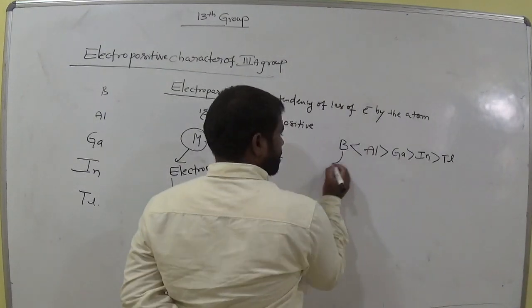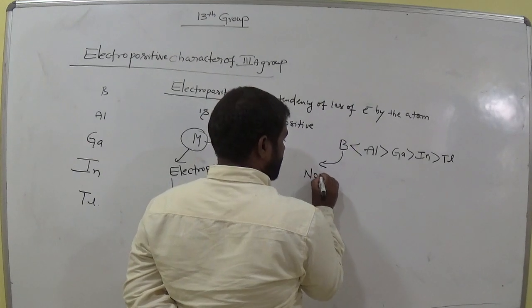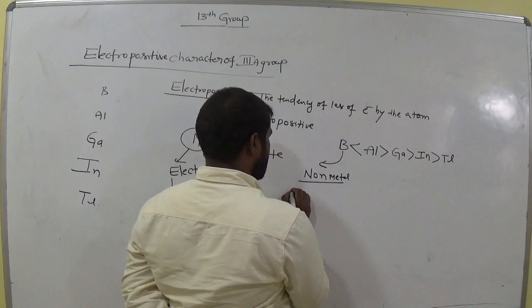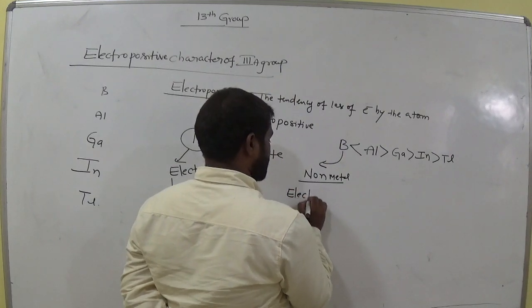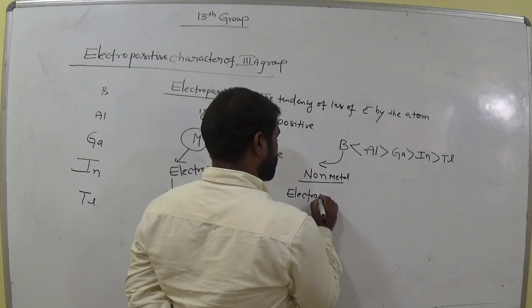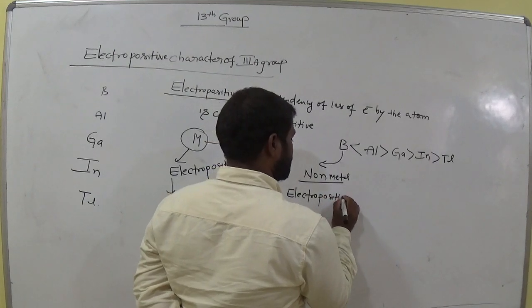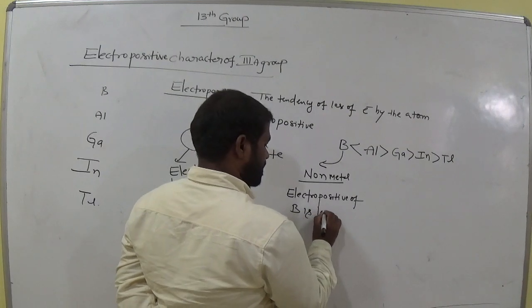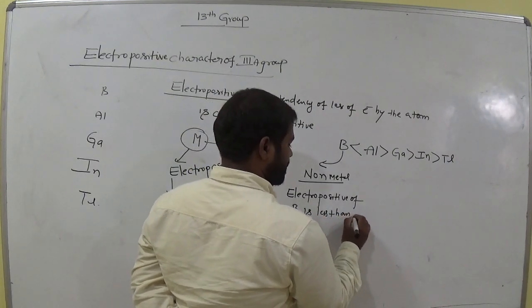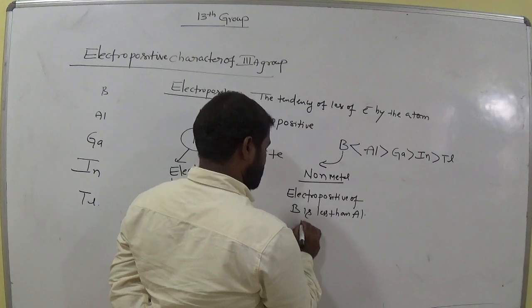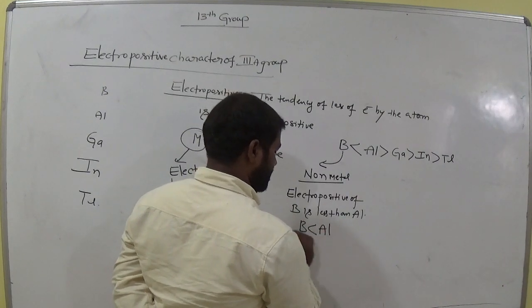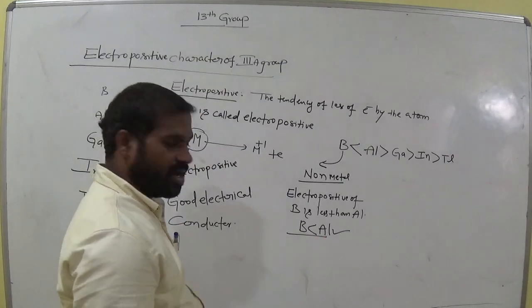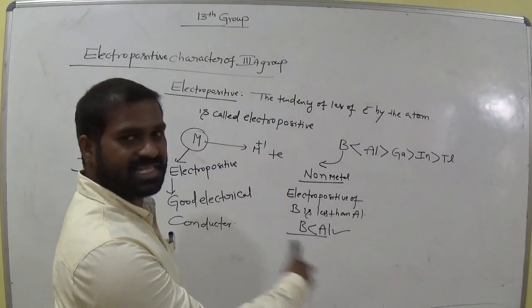Boron is a non-metal, so its electropositive character is less than aluminium. Therefore boron is less than aluminium. Clear? Which one is more electropositive? Aluminium, which easily loses the 3 electrons.